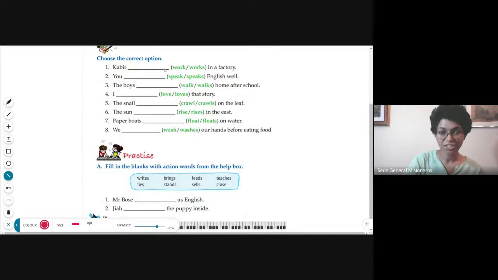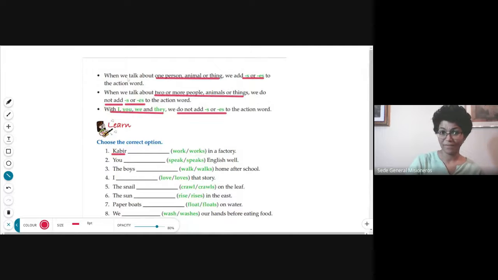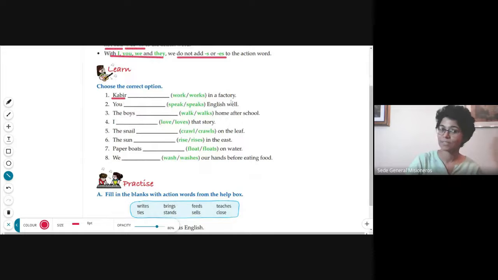Kabir dash work or works in a factory. We have to find out the correct option. Kabir, how many persons are here? Only one person is there. And in a factory, so what do we have to put? We saw here, when we talk about one person, animal or thing, we add s or es. So Kabir is just one person. So what do we do? What is the correct answer? Works.